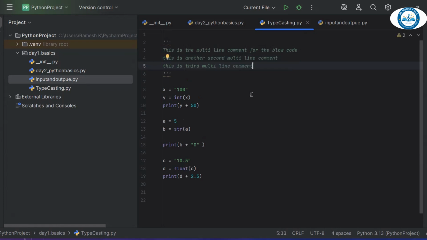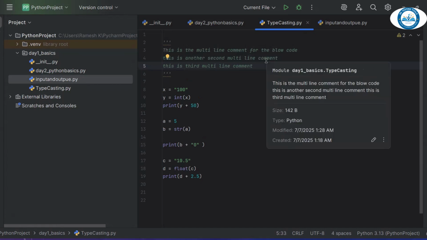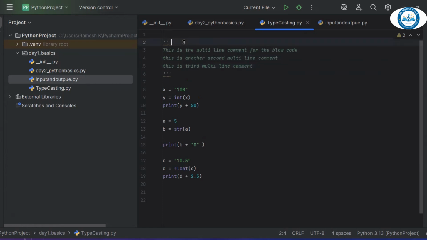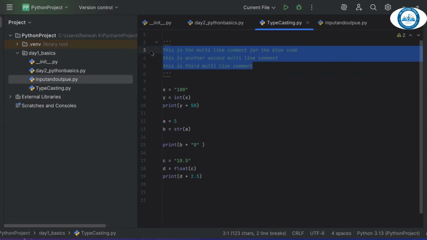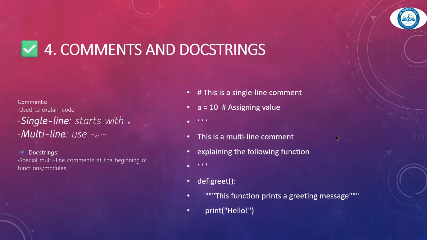But if you use the hashtag, you have to declare the hashtag on every line. If you don't want to do that and you want to declare multiple comment lines, you can use three single quotes, and in between you can write the comments. This is how you can declare it.